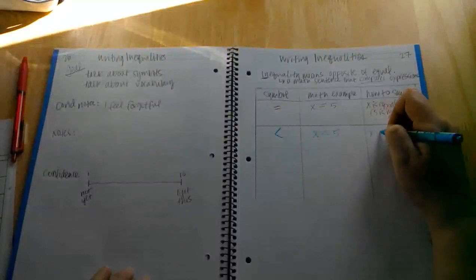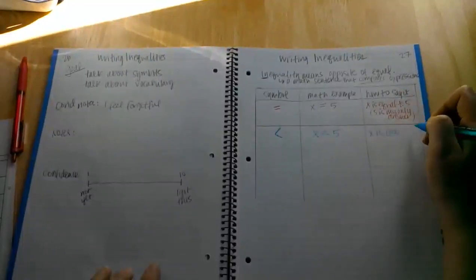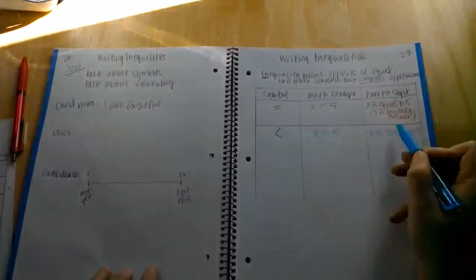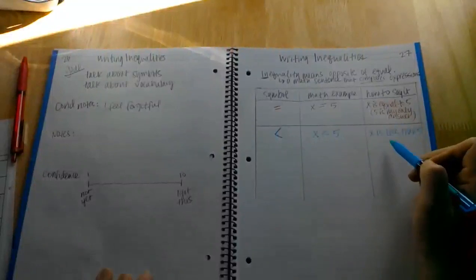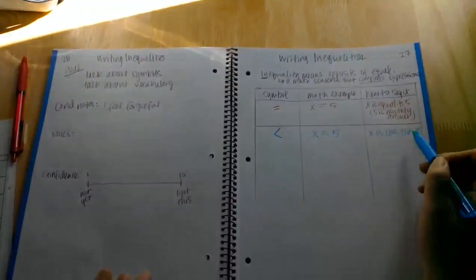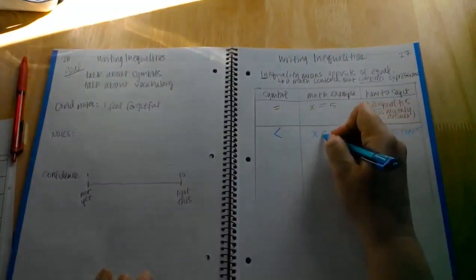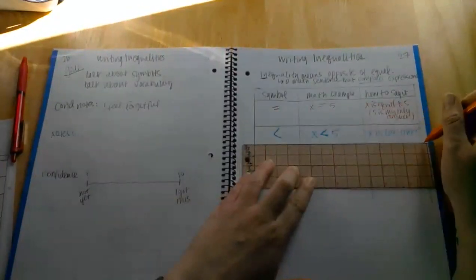How I would say this is x is less than 5. So this means that I have a lot of different answers. It's any number that's less than 5 is my answer.